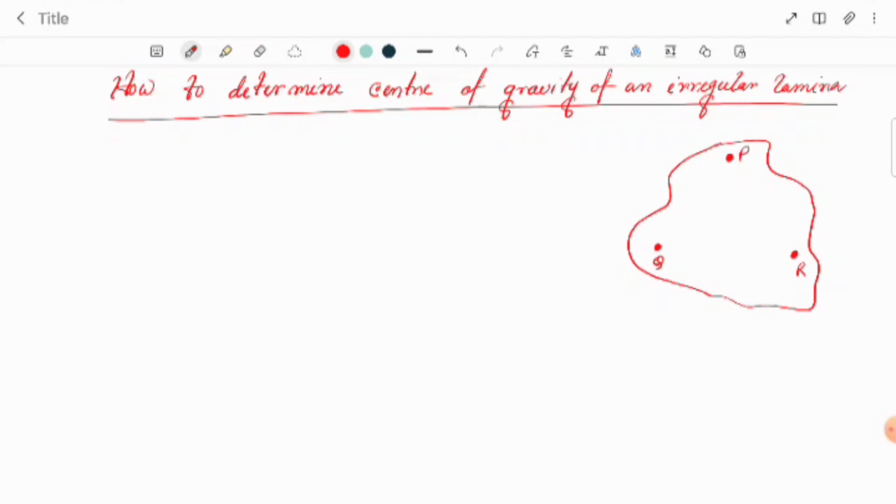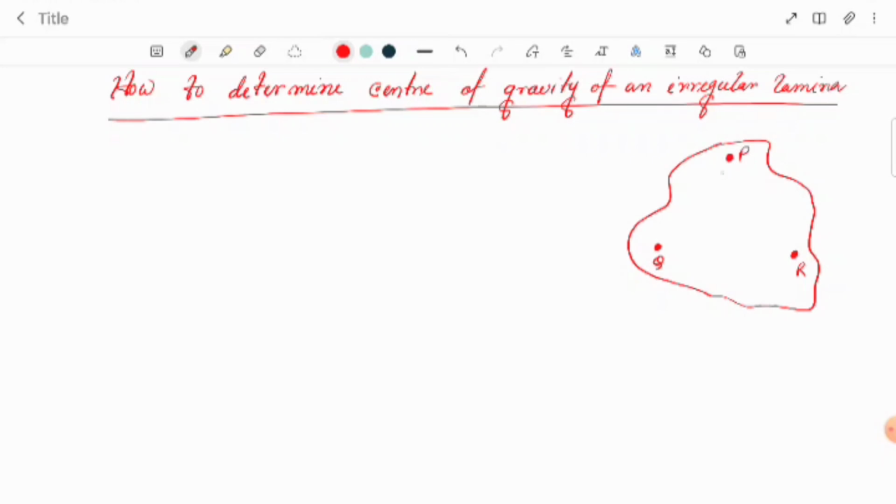Now, if we suspend this lamina with a plumb line from the hole P on a nail or on a pin, clamped horizontally on a stand, you have to check that the lamina should be free to oscillate about that point. When it has freely rotated and come to rest, draw a straight line